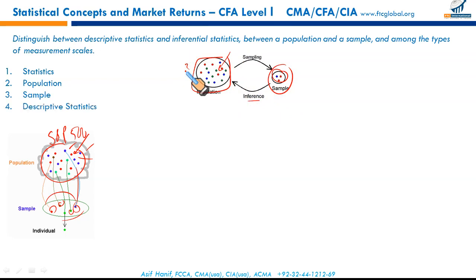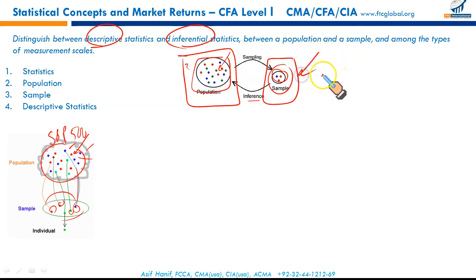Now, what is descriptive statistics? Statistical methods can be split into two types. Descriptive statistics, that's what is to be covered in this reading, and inferential statistics. Descriptive statistics is concerned with large data set. Using that data and drawing sample and then drawing some conclusions, some inference, that is inferential statistics.